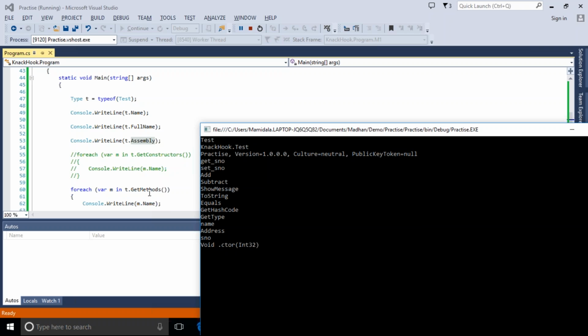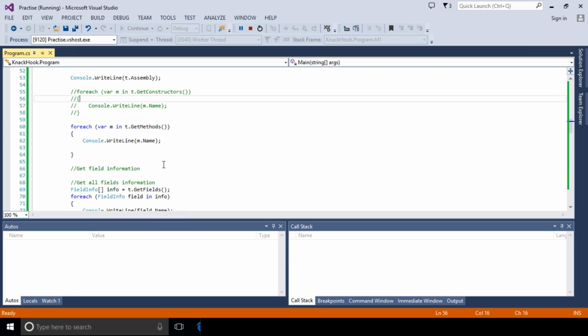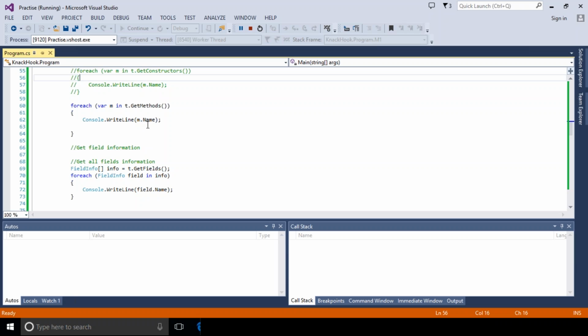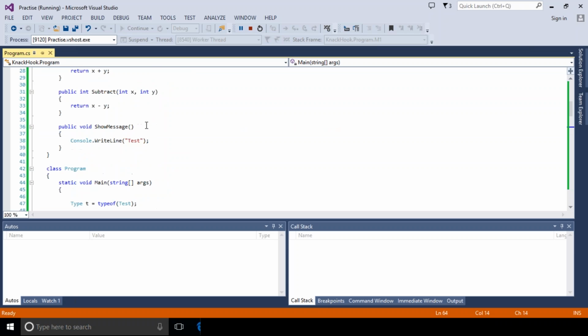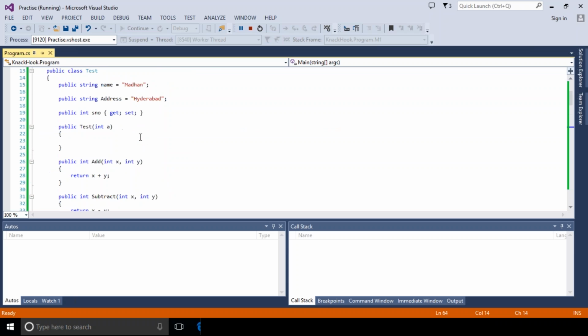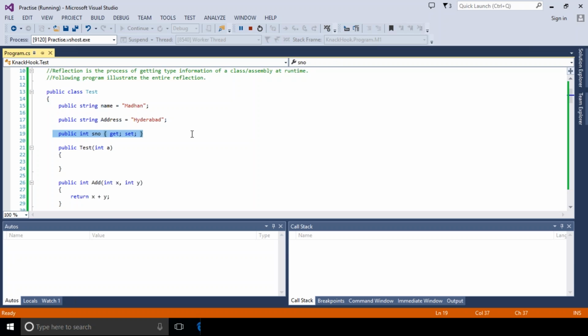And after that, GetMethods, m dot Name. So what we have: get_sNumber, set_sNumber. Those are the two methods which we have declared for our property.